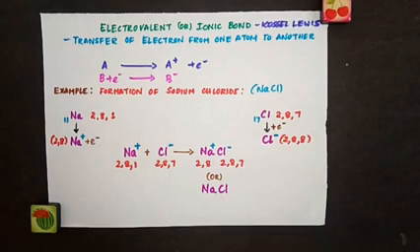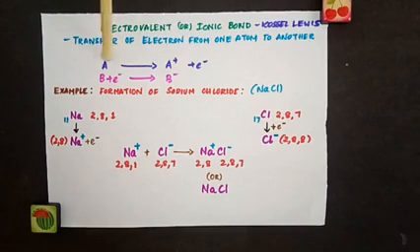We know atoms are electrically neutral, therefore they possess an equal number of protons and electrons. So when they lose or gain electrons, they become positively or negatively charged species. Now look here, I have a neutral atom. When it loses an electron, it becomes a positively charged ion, which we call a cation.